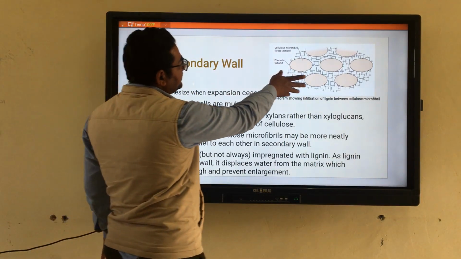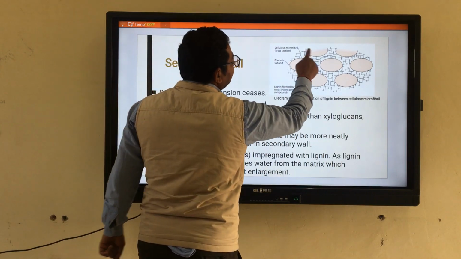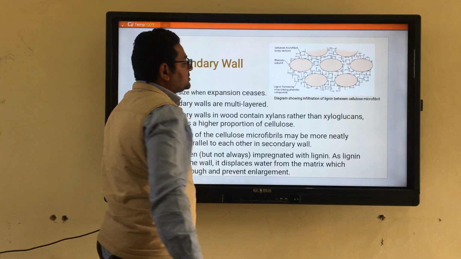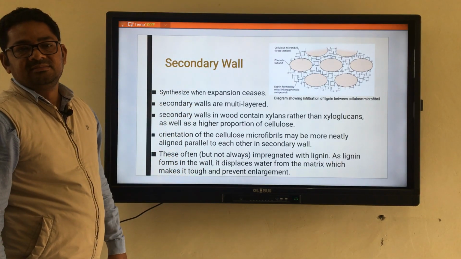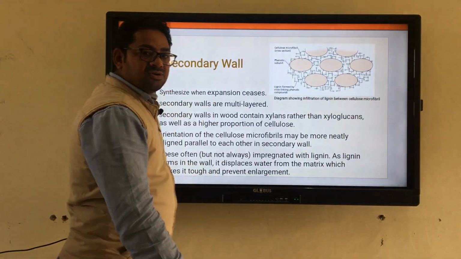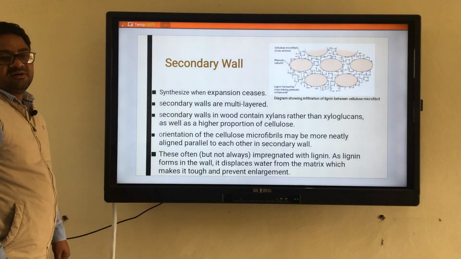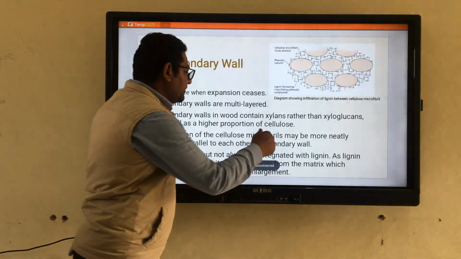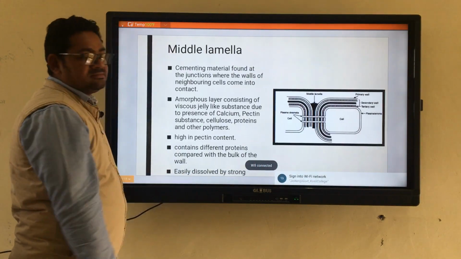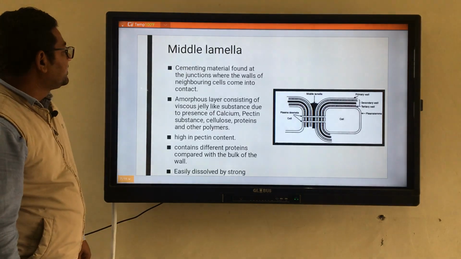In this diagram you can see that these cellulose microfibrils are interlinked with certain cross linkings of lignin. Basically these lignins are phenolics, alcoholic compounds, and one of them is coniferyl alcohol.